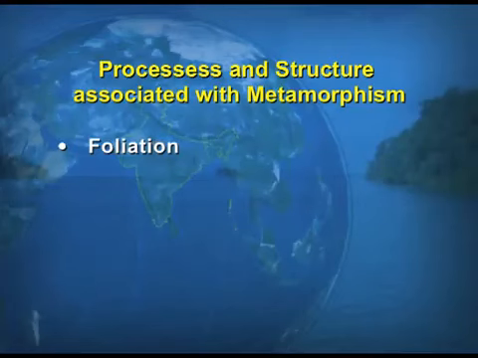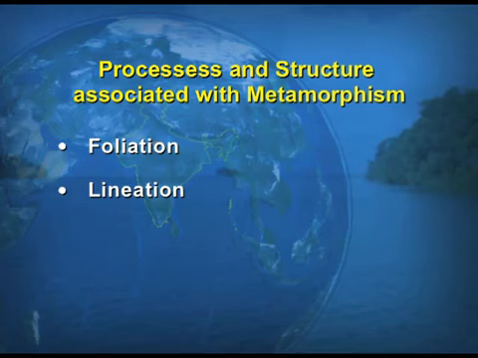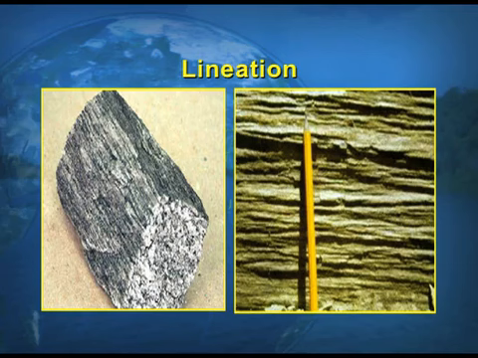Now, the processes and structures associated with metamorphism, this is very important, children. Just see that there are three types of processes which take place. One is foliation, another is lineation and the third is banding. Look at the picture, it will show you how lineation takes place.